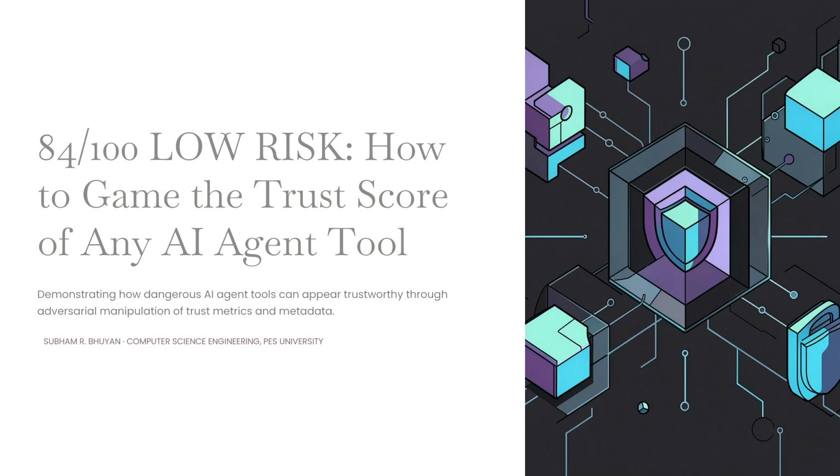Hello, my name is Shubham and I'd like to introduce my BlackHat briefing submission titled 84 on 100 Low Risk: How to Game the Trust Score of Any AI Agent Tool.